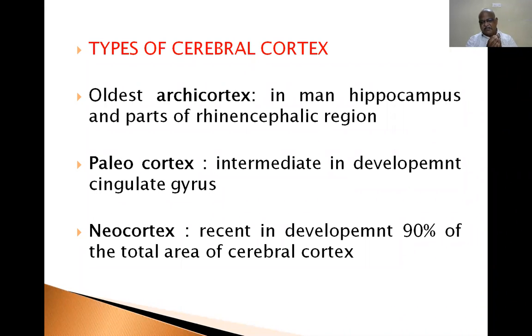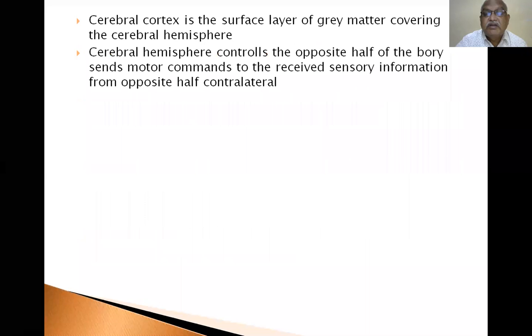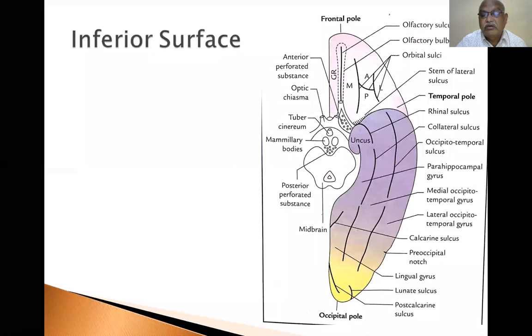So, you have to identify which area of the cerebral cortex is neocortex, which area is paleocortex, which area is archicortex. Already I mentioned in the PowerPoint, the hippocampus and part of the rhinencephalic region are the oldest part, the archicortex. So, I will show you.